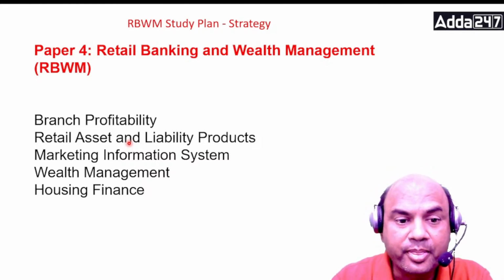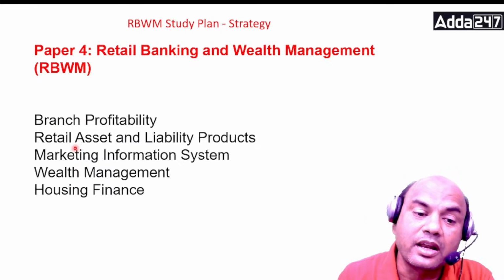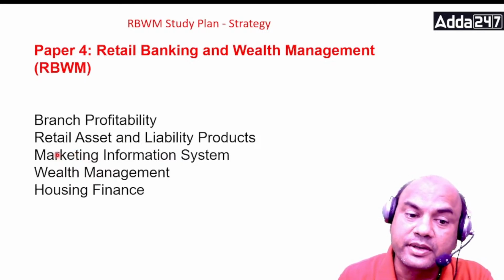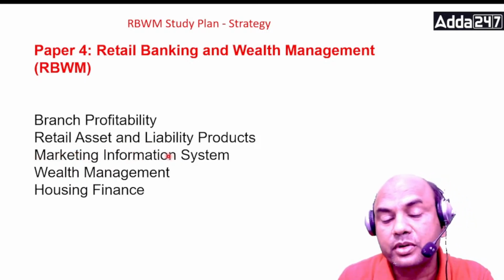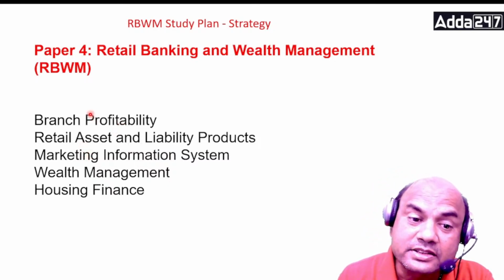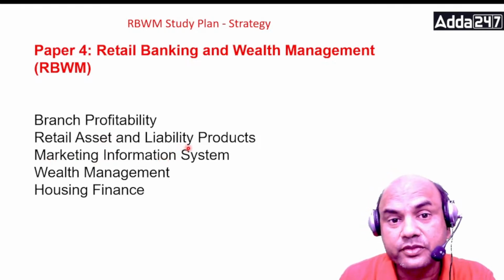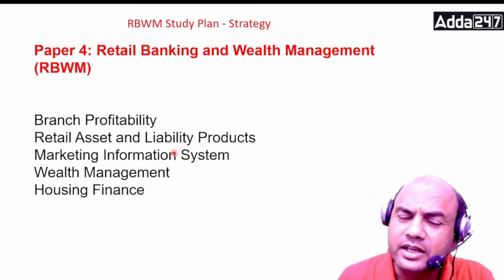Join it. So the important subjects over here are retail assets and liabilities, then the marketing information system, MKIS, in module C. Okay, this is an important topic over here. Others are also important, but these are the stress points, I'll say. The four components of the MKIS system are asked every time in the exam.